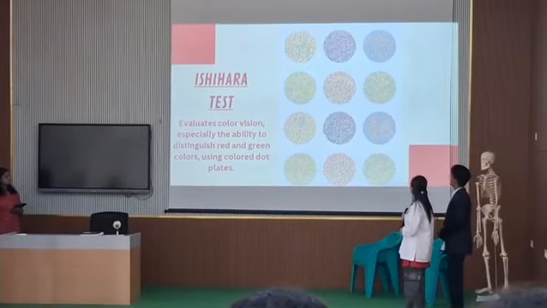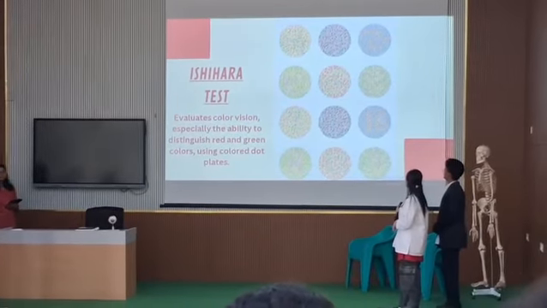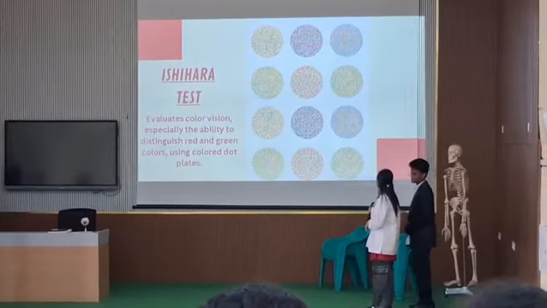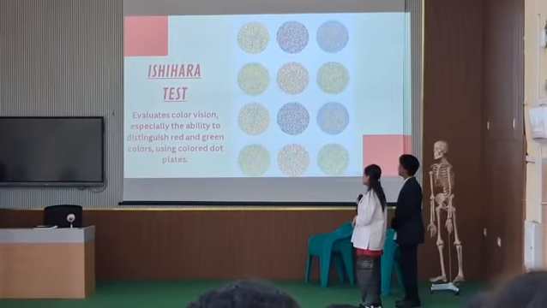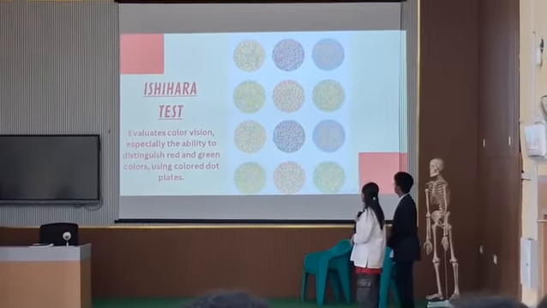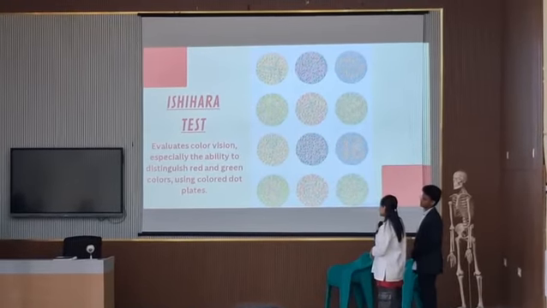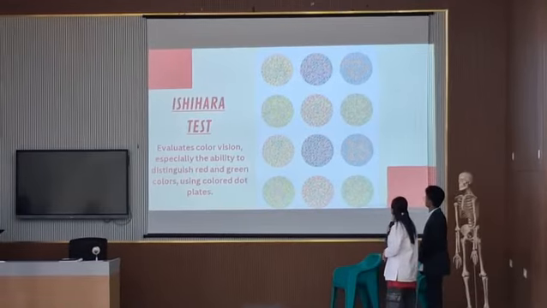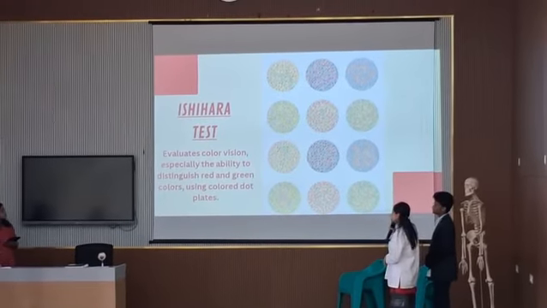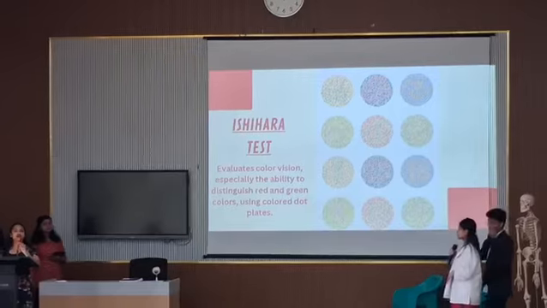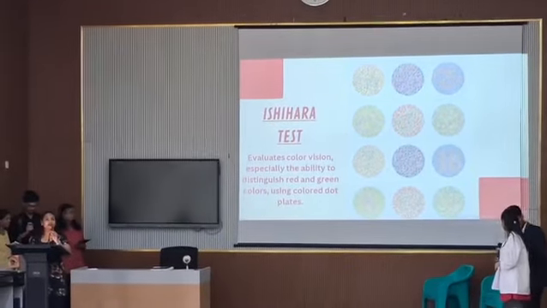Guess the number in the third column, the first number. 7. And the last row, middle circle, 12. And can you guess the last circle? Yes, it's 9. So as you can see, she can guess the numbers from the colors perfectly.